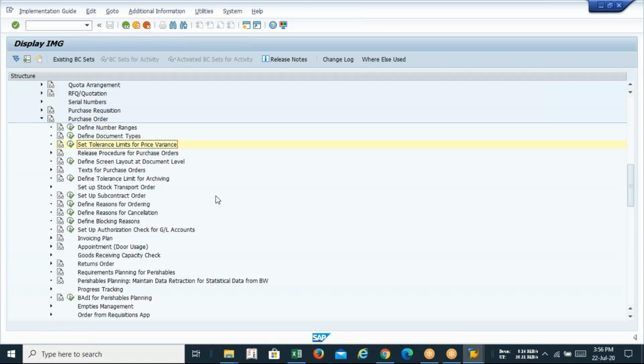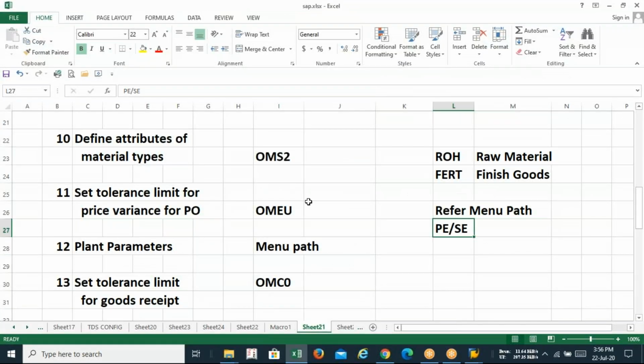Okay, done. So we have done this. Now the plant parameter. Here we have to define the plant parameter. Here also there is a menu path. There is no T code for the plant parameter.